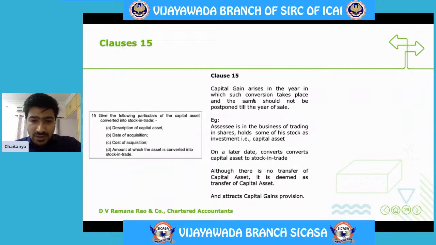Let us take an example here. A is in the business of trading in shares. He holds some of his stock as investment, that is capital asset. On a later day, he converts the capital asset into stock in trade. Although there is no transfer of capital asset on the day of conversion of capital asset into stock in trade, it is deemed as transfer of capital asset and attracts capital gain provisions.